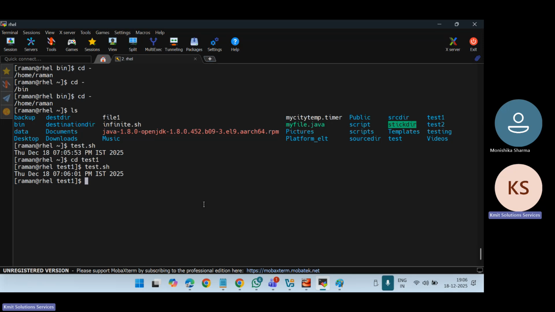So bin is a special type of directory where we put all the executable files. It is very useful. This bin directory is predefined.